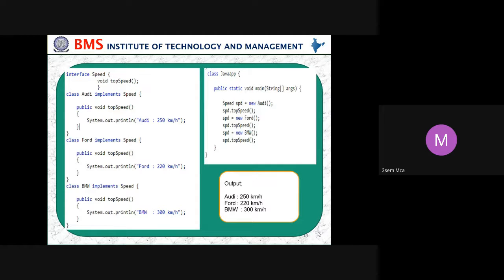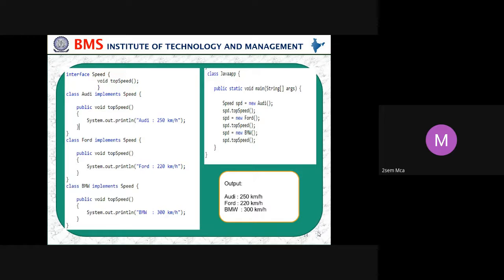So here top speed is a method, and the top speed is used in different classes. That is the only way we have shown here. And just to make you understand, we have just used a display statement. Nothing else here.